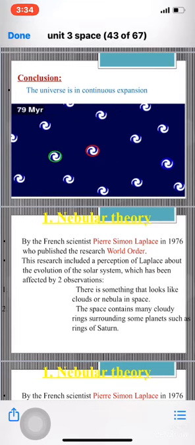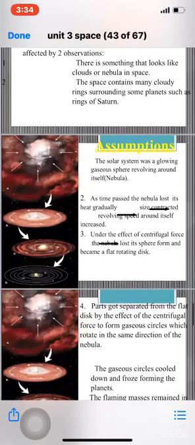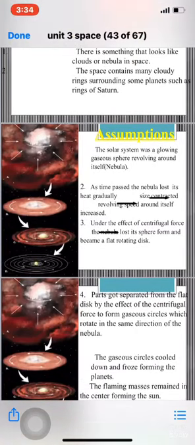Okay, what was the theory? There were assumptions in the theory which said that the solar system was a glowing gaseous sphere revolving around itself, as you see in the picture.